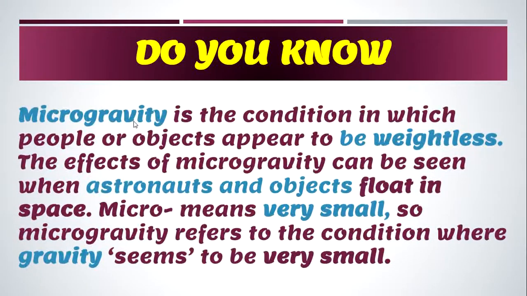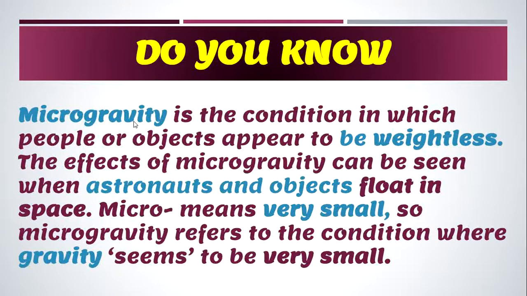Do you know about microgravity? Microgravity is the condition in which people or objects appear to be weightless. If the object or people become weightless, it is called microgravity. This effect of microgravity can be seen only when astronauts and objects float in space. Micro means very small. So, microgravity refers to the condition where gravity seems to be very small.